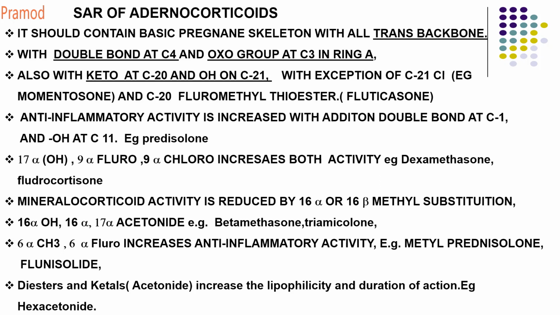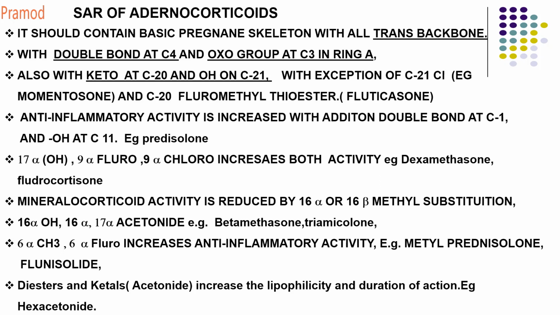So what is the extra thing that it contains? It contains a carbonyl group at C20 and an OH at the 21 carbon, with the exceptions of C21 being chloro in mometasone, and C20 containing a fluoromethyl thioester in case of fluticasone.